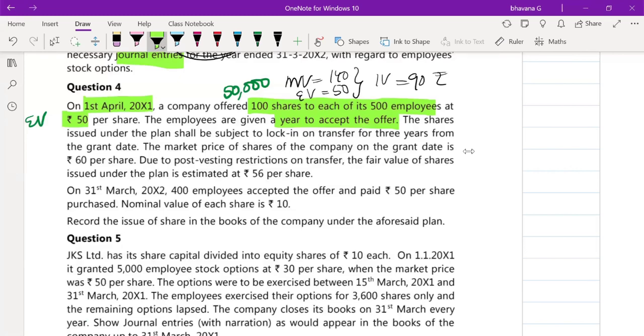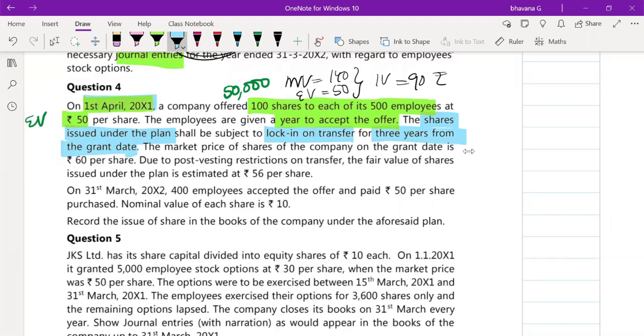Okay. The shares issued under the plan shall be subject to lock-in on transfer for 3 years from the grant date. First, I'll explain to you what this sentence means. Shares issued under the plan shall be subject to lock-in on transfer for 3 years from the grant date. That means whatever the grant date is, here the grant date is 1st April 2011.